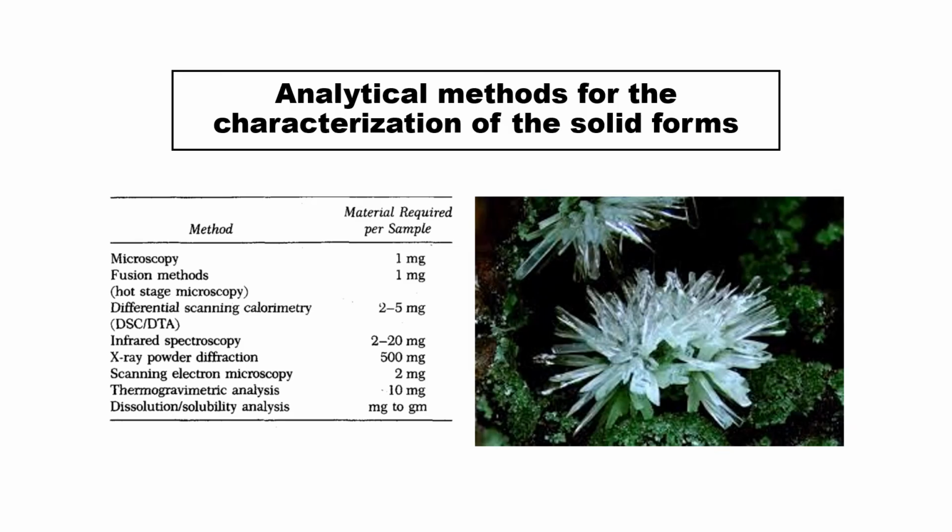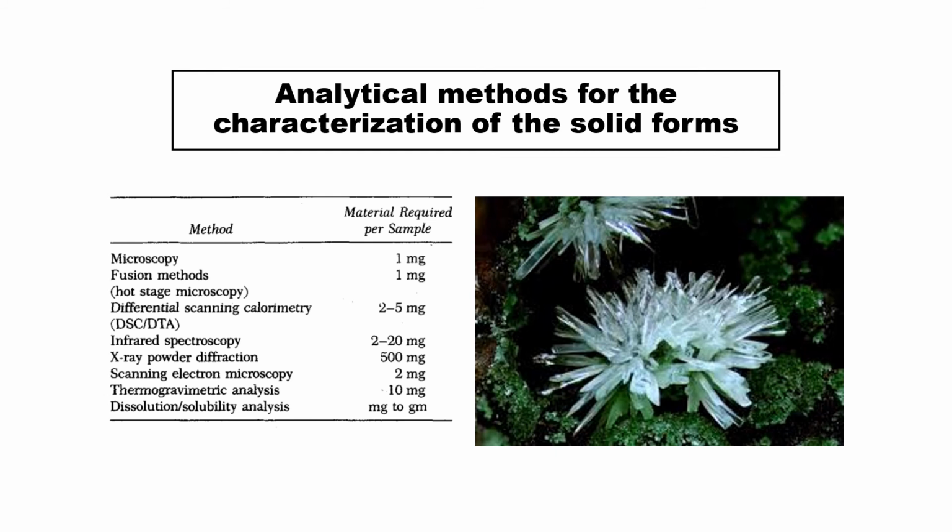When we talk about the analytical characterization of the solid forms, of the crystalline forms, we can follow any of these methods. The first is microscopy, which requires a sample amount of a minimum of 1 milligram, or the fusion methods, or DSC, differential scanning calorimetry, or differential thermal analysis, or infrared spectroscopy. You can see the size of the sample which is required for the analysis.